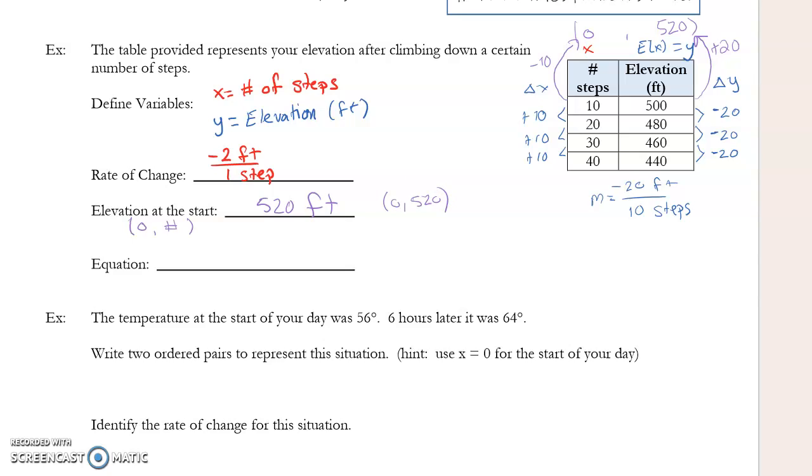I have everything I need now. My rate, or my slope, and my y-intercept. I can write my function, or my equation. Y is equal to negative 2x plus 520. Just make sure if you work backwards, if you have to jump 2 back, you're using the opposite operation, and you do the opposite operation here and jump 2 back here.